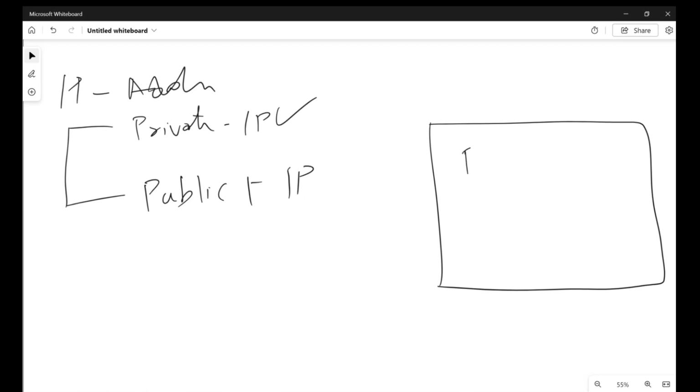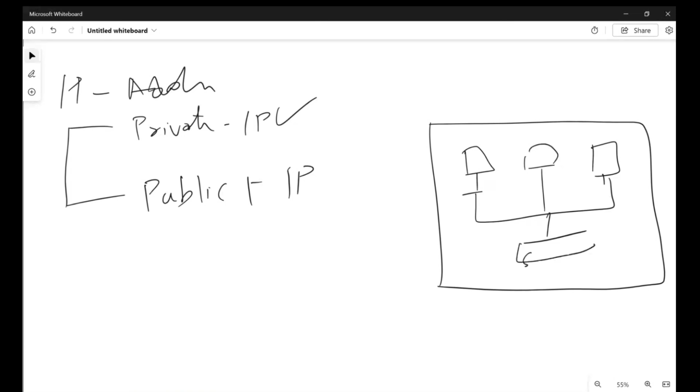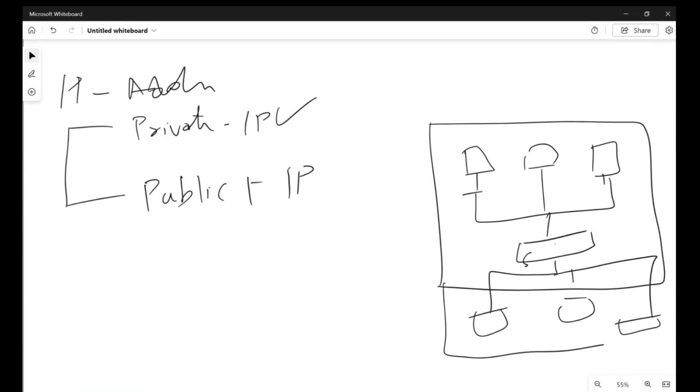You have a VM or desktop PC here, and another one here, connected to a switch. There are hundreds of other VMs connected to this particular switch, and this switch may again connect to another 100 PCs on another floor or something like that. If you want to communicate from one PC to another PC, you need just a private IP address. Why is it private? Because it is only limited to your organization.